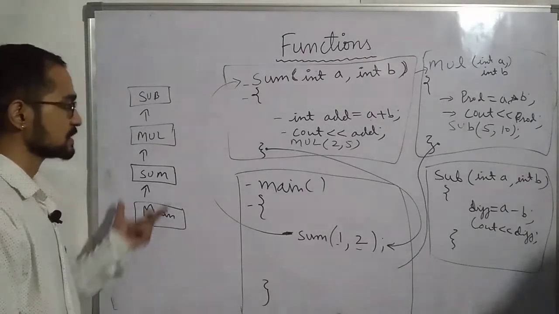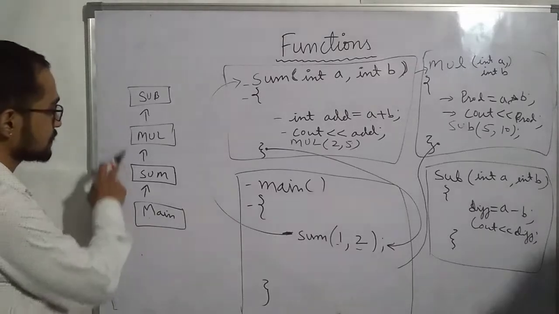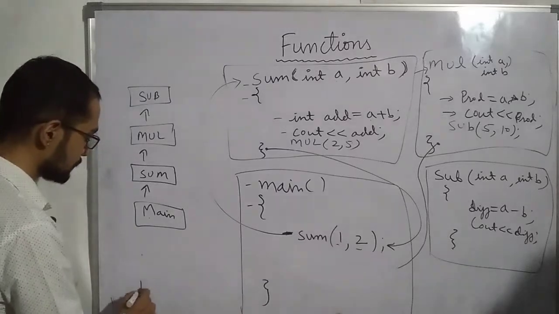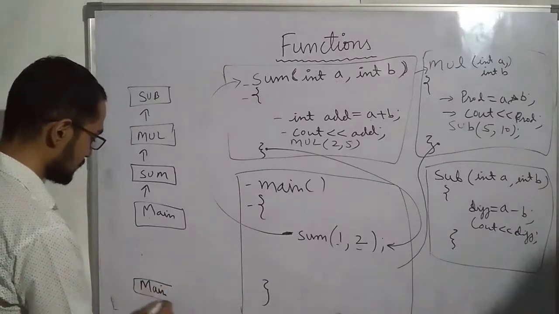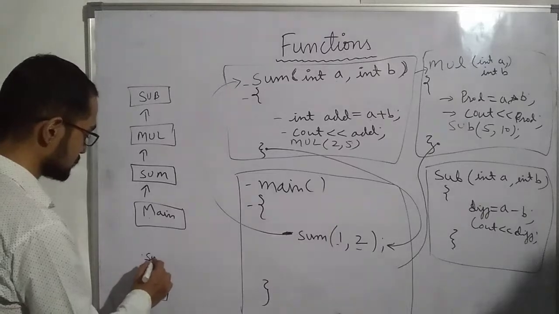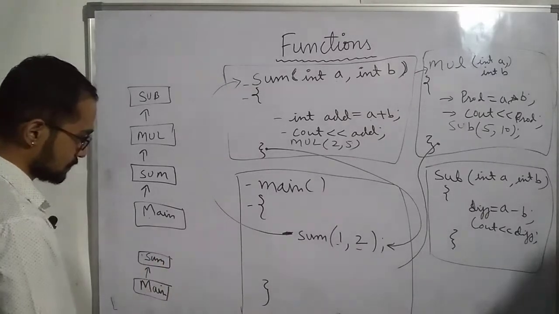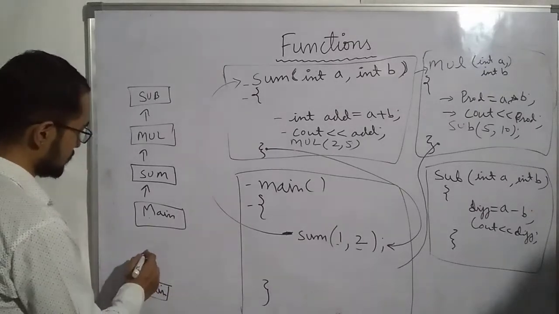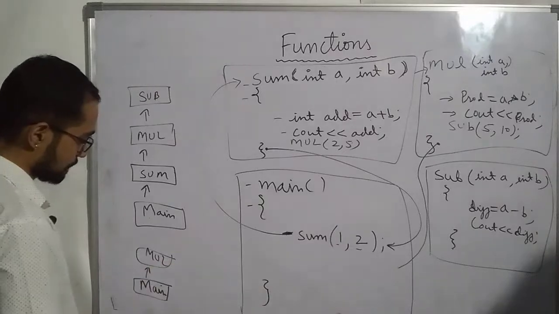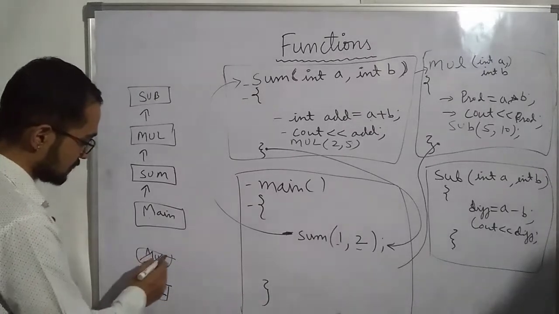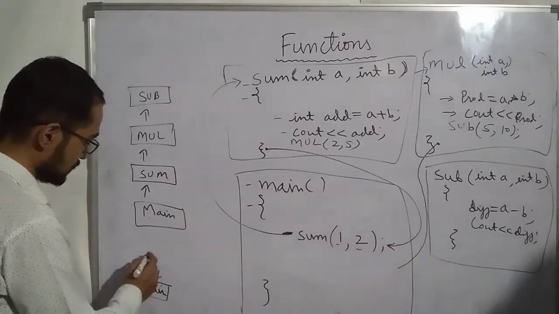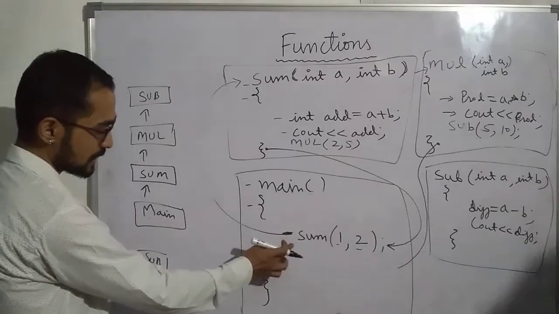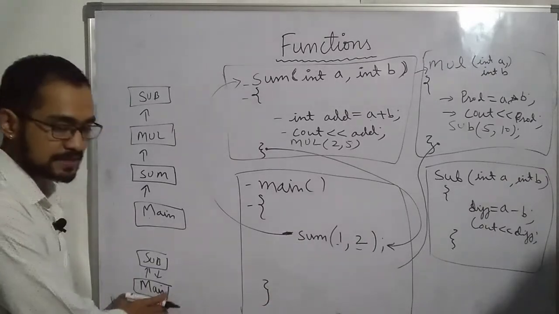This is a very bad example of calling functions. You should never call functions like this, because there are 4 memory slots allocated to functions. If you call them one by one, then only 2 memory slots are allocated. For example, I call main and then sum. After that, this memory will be destroyed, and the next function will be called, main and multiply. After that, its memory will be destroyed, and the next function will be called, main and subtract.